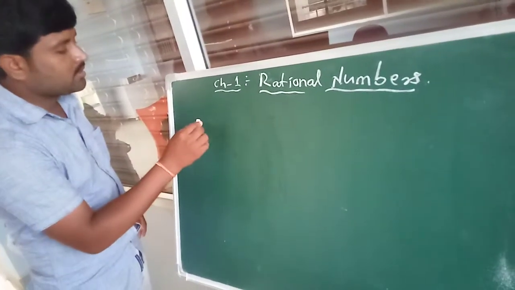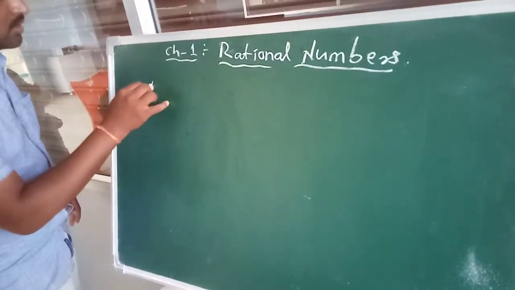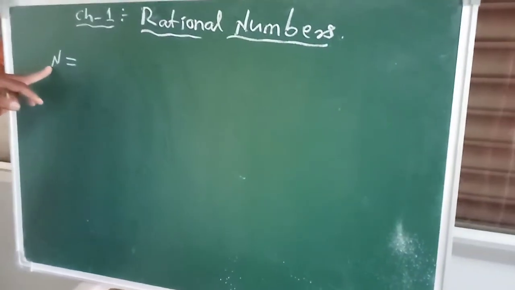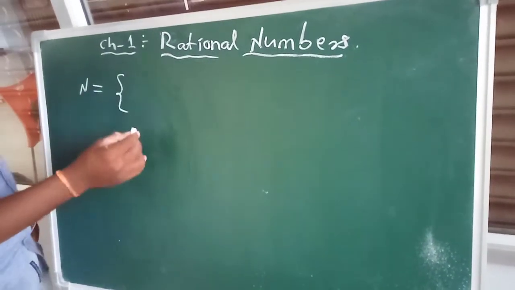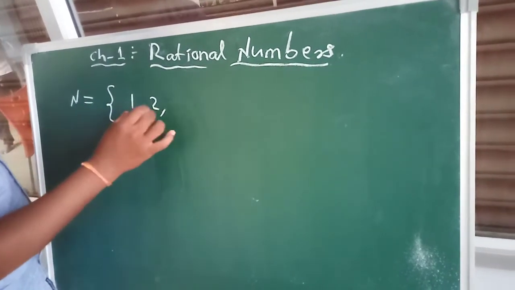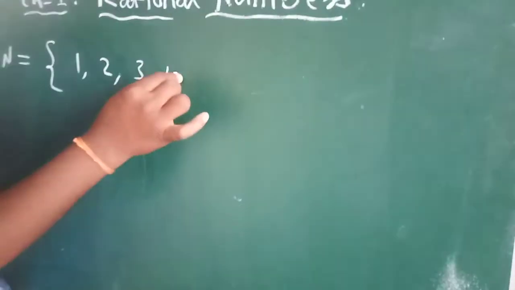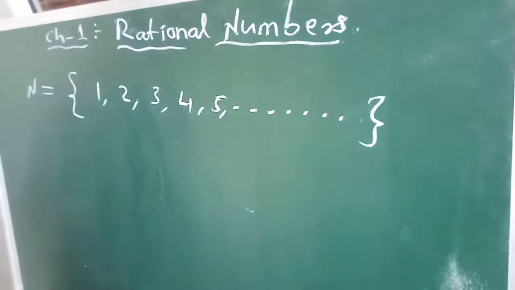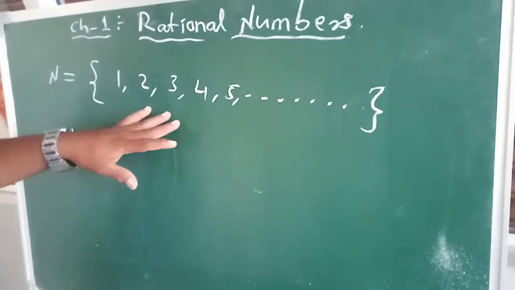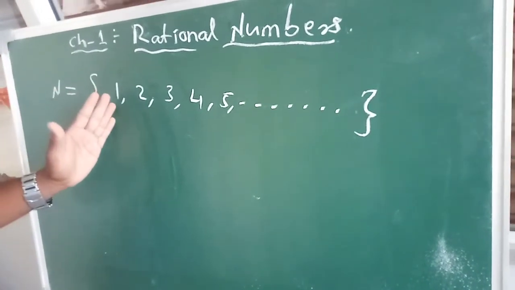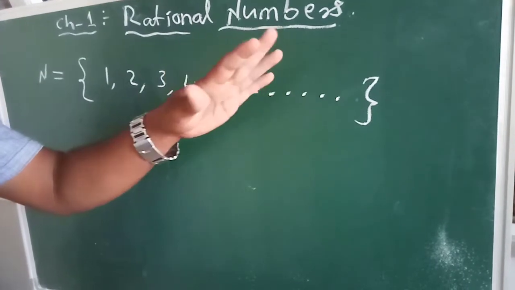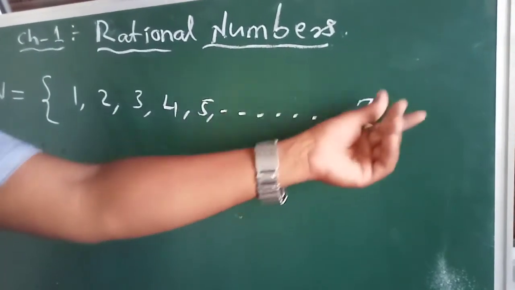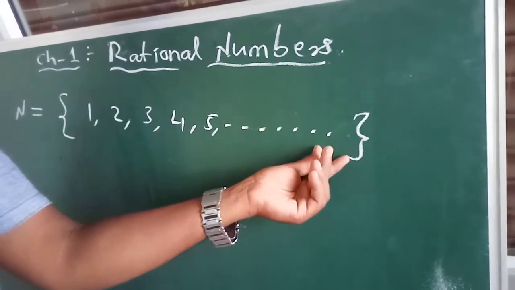We know, children, the set of natural numbers, denoted by capital N. We can write 1, 2, 3, 4, 5 and so on. So the set of natural numbers we can write like this. The smallest natural number is 1 and the greatest natural number is not defined. The dots indicate the counting is going on endlessly, meaning that is infinity.